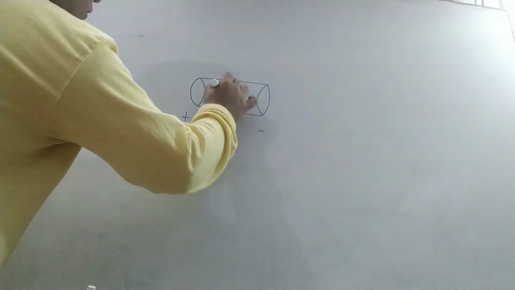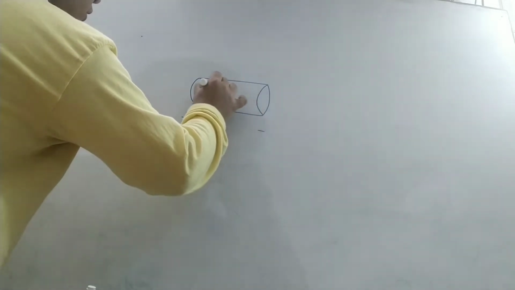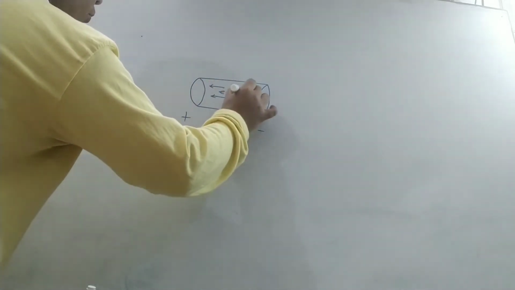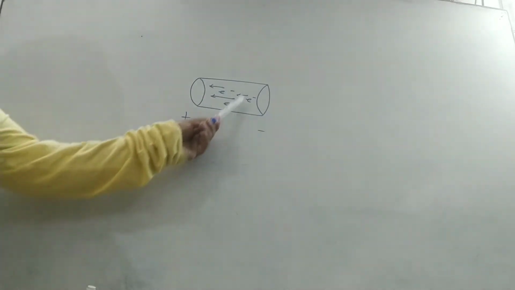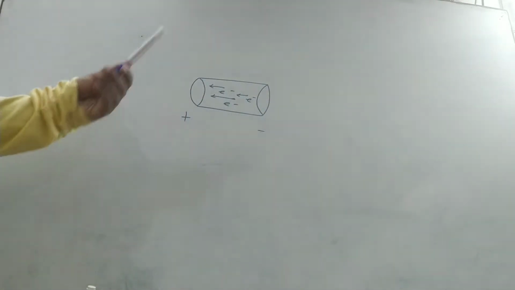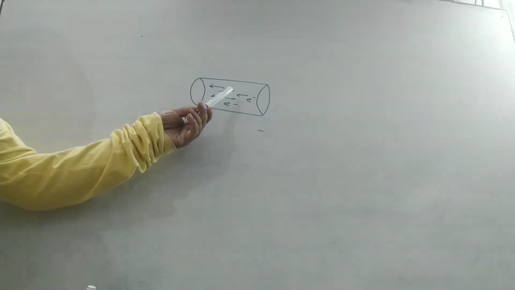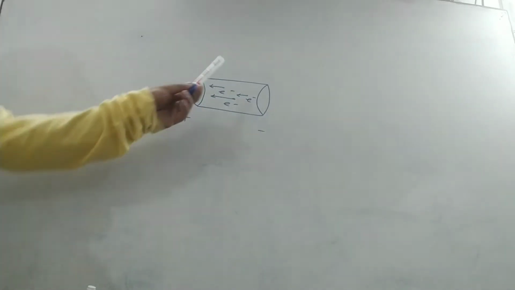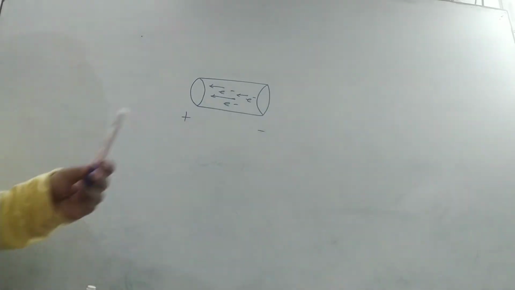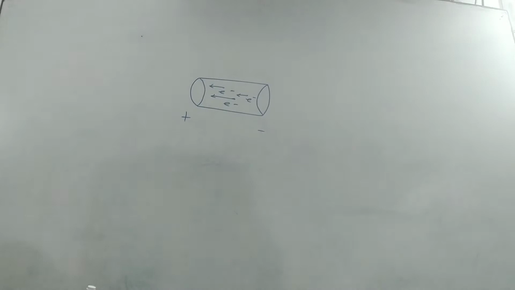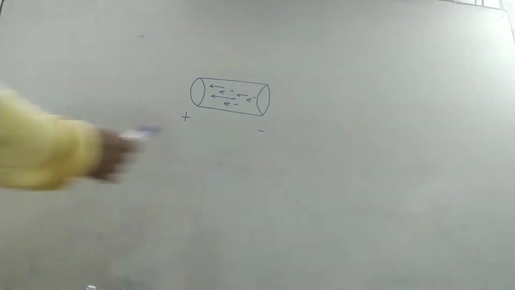That is, when electrons move from the negative to the positive side of a conductor, these electrons collide with each other and some electrons collide with the crystal structure of the conductor. Therefore, some energy of these electrons converts into heat energy. That's why when current passes through the conductor, some heat is produced.